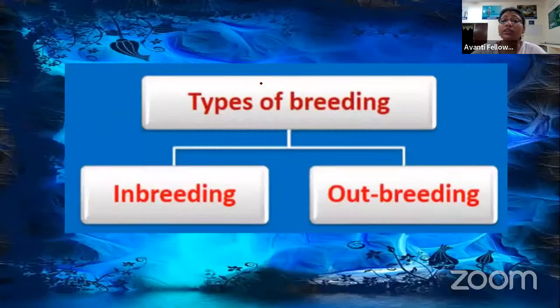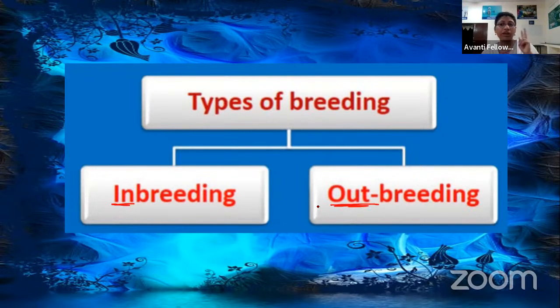Now we are moving towards the types of breeding. Here we have two types of breeding process: inbreeding and outbreeding. Inbreeding means similar kinds of organisms. When we are talking about inbreeding, it is within a species. Here we are choosing the animals from the same breed, from the same species.